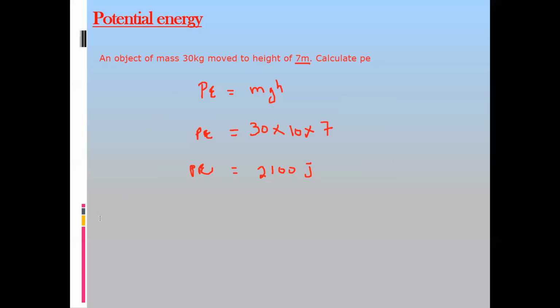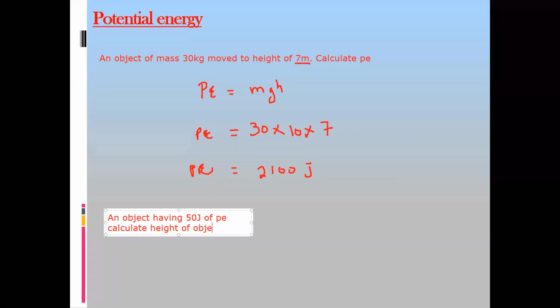Same thing, if an object having 50 joules of potential energy, calculate the height of the object above the ground if the mass of the object is 2 kg.